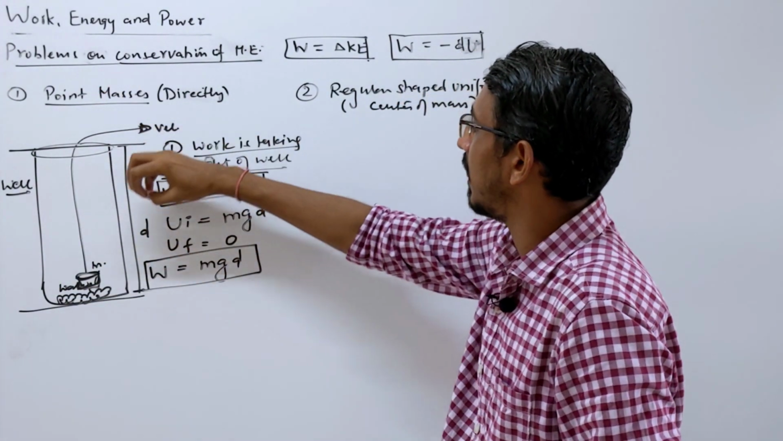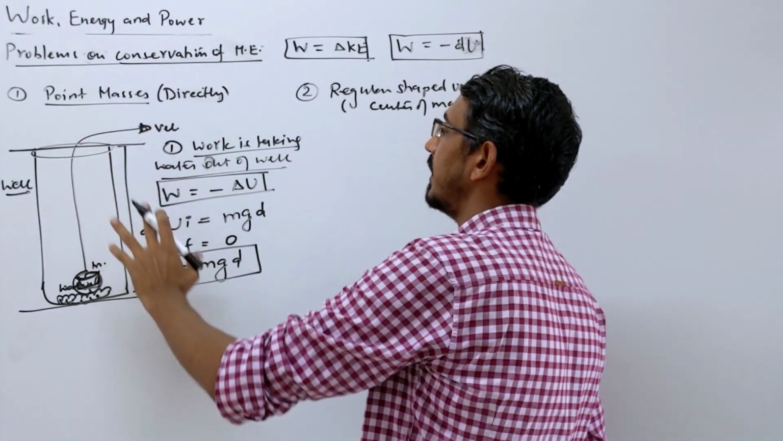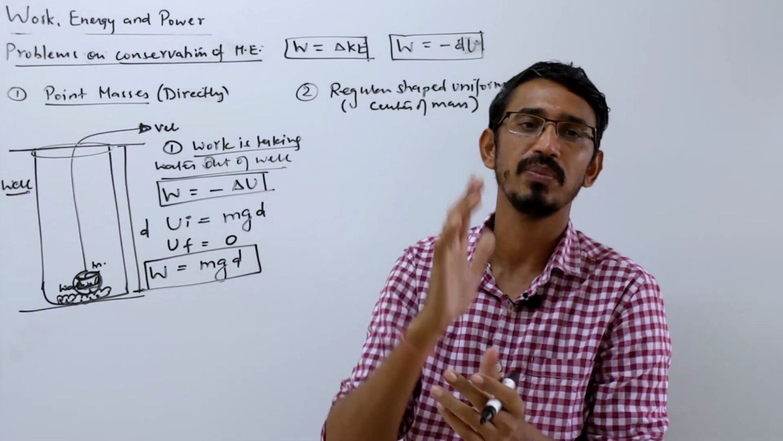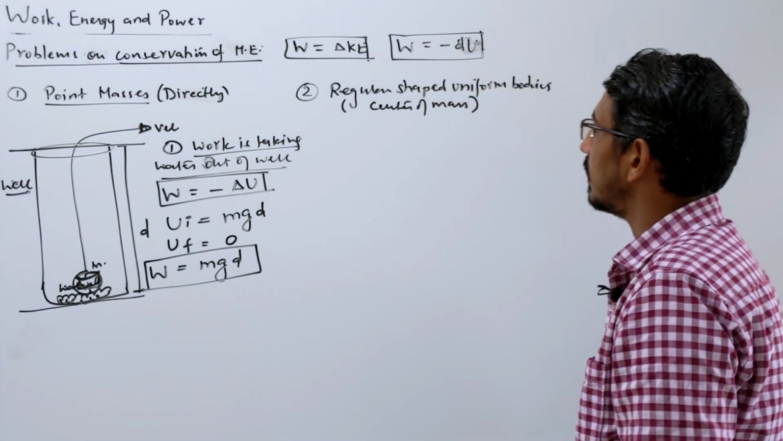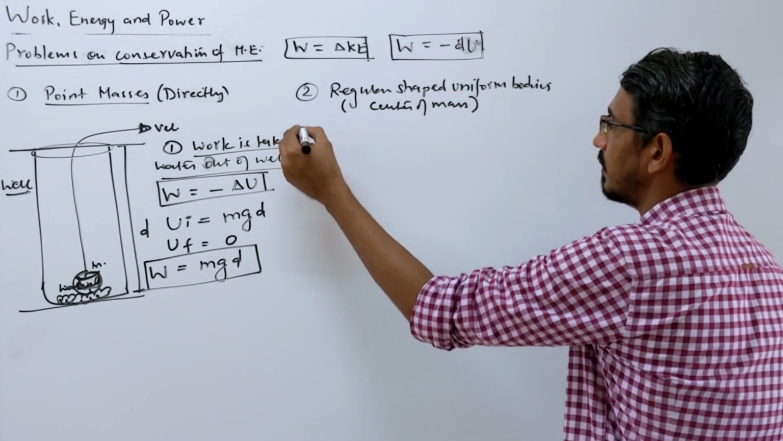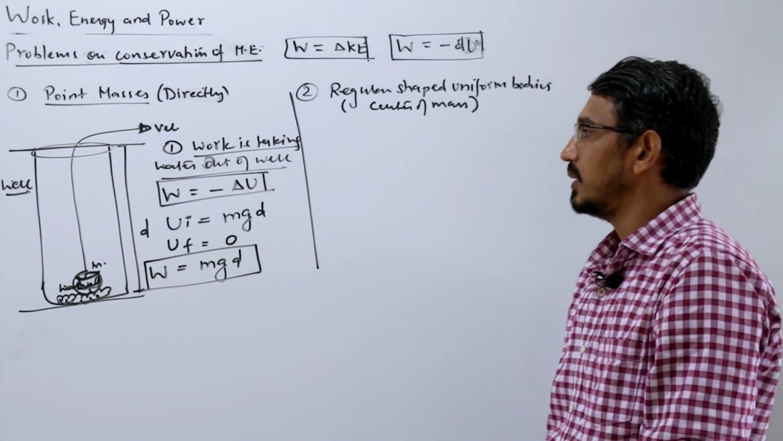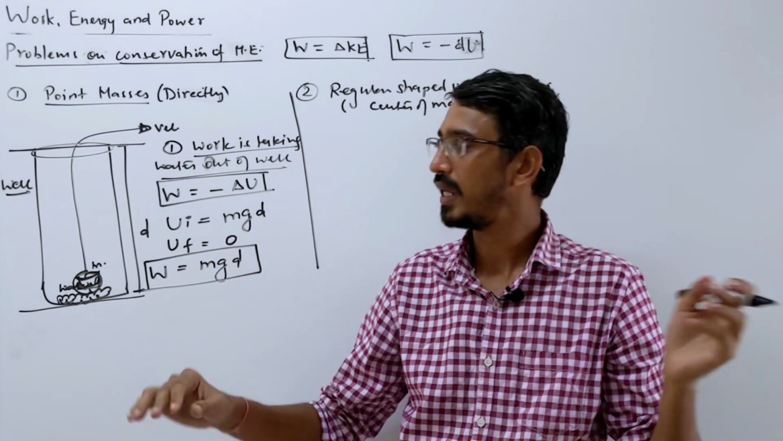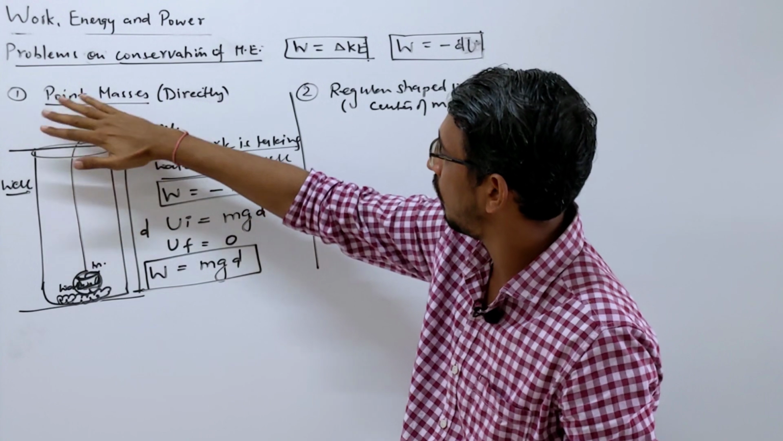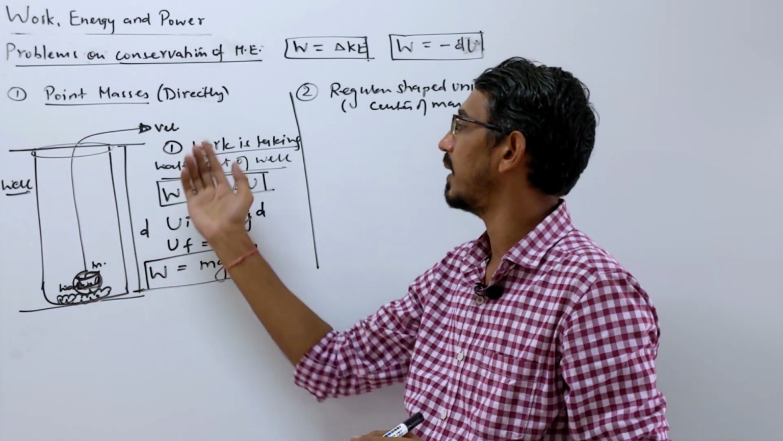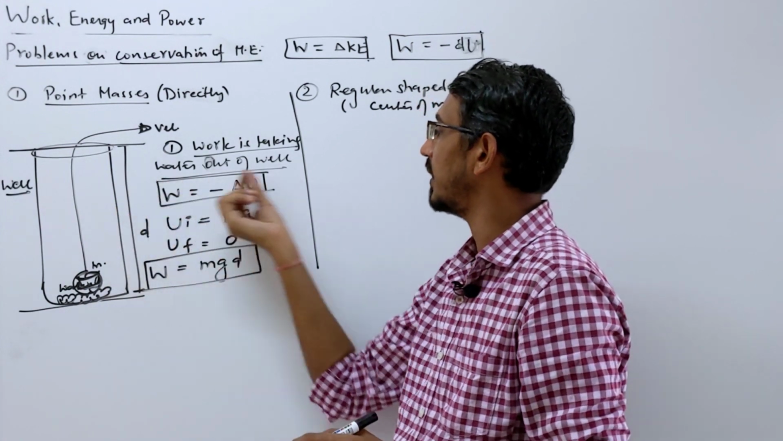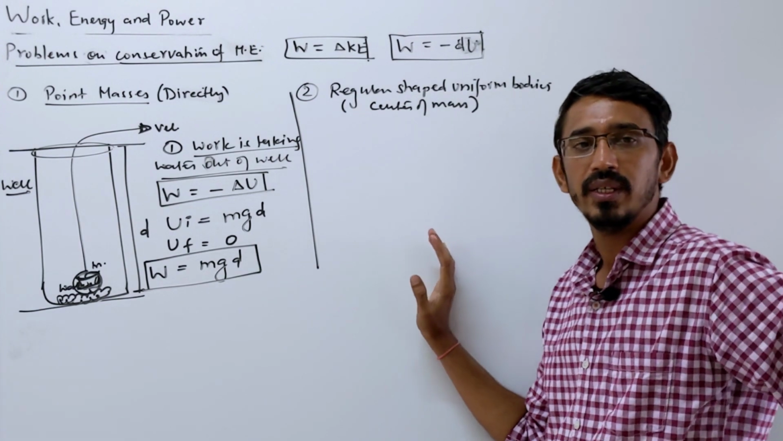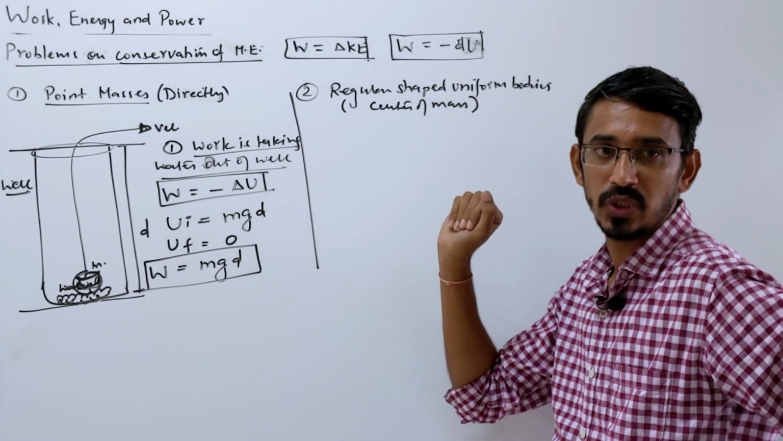So this is an example of a point mass. The mass of this bucket is very small compared to the well, so we call it a point mass. Now let's talk about regular uniform bodies. This is very important. Suppose a body has mass everywhere from this point to that point. Here, the mass of the bucket is only this much, not the whole well, so we call it a point mass with respect to this well, and directly write mgd, the change in potential energy. Here also we write the change in potential energy, but we worry about the mass.